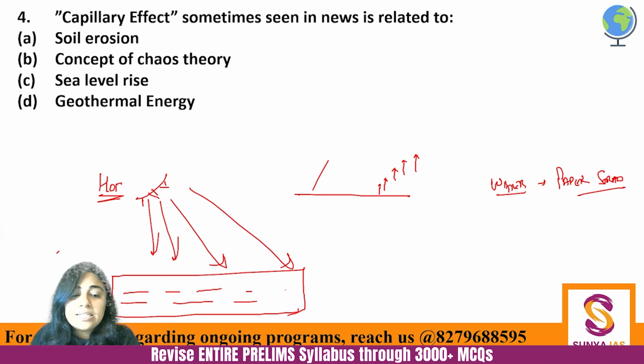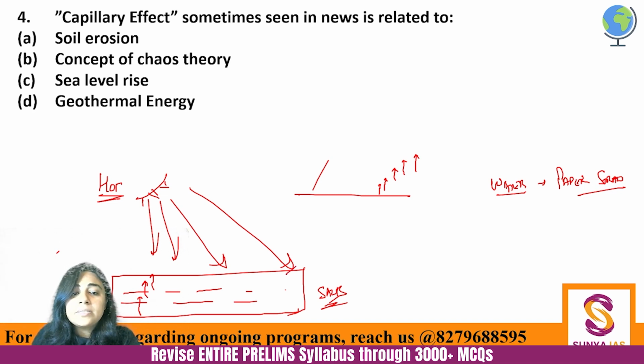And because of that energy, the water from inside is coming up. And along with that water, salts are also coming up, because salts can dissolve in water. Fine. Listen to this very carefully.